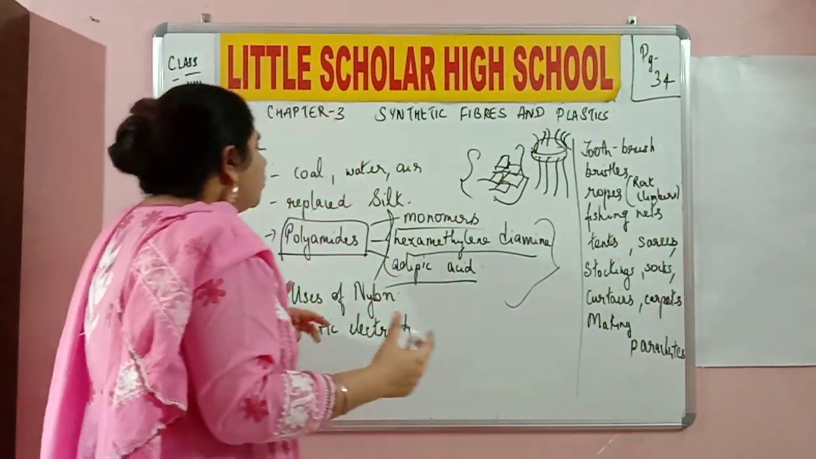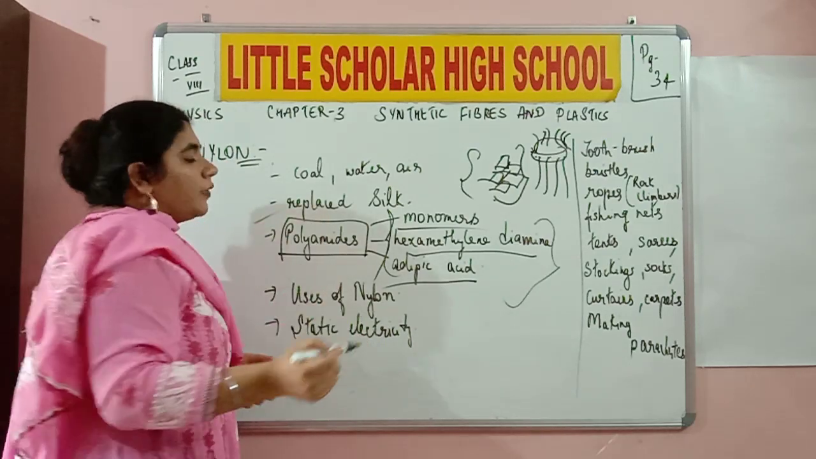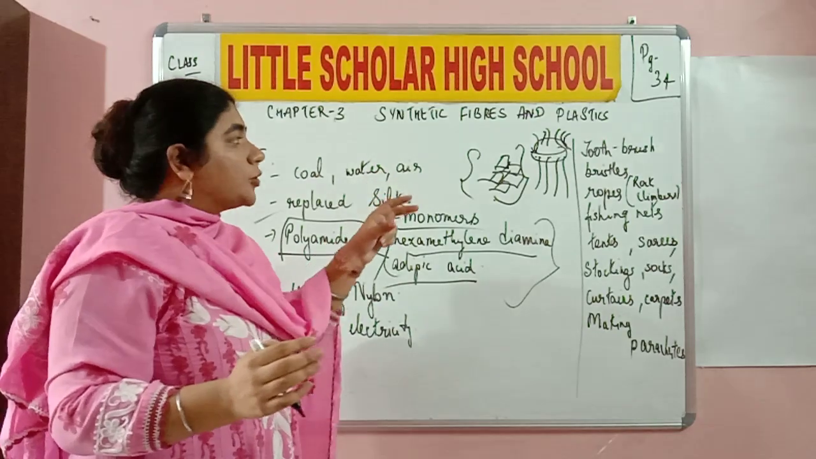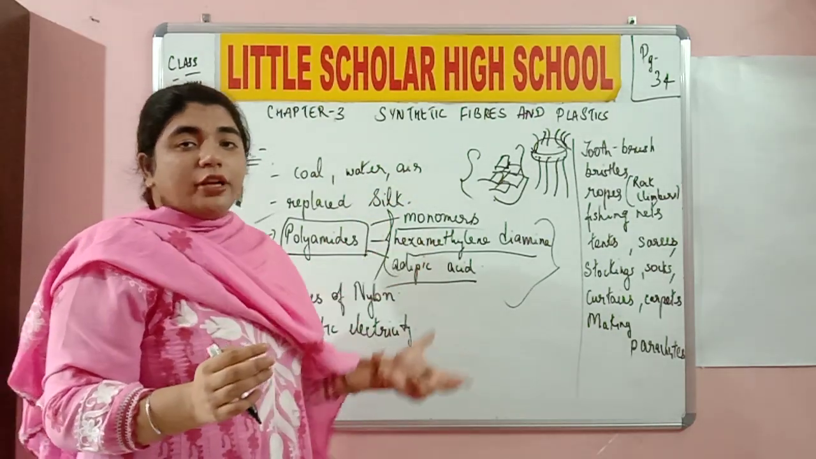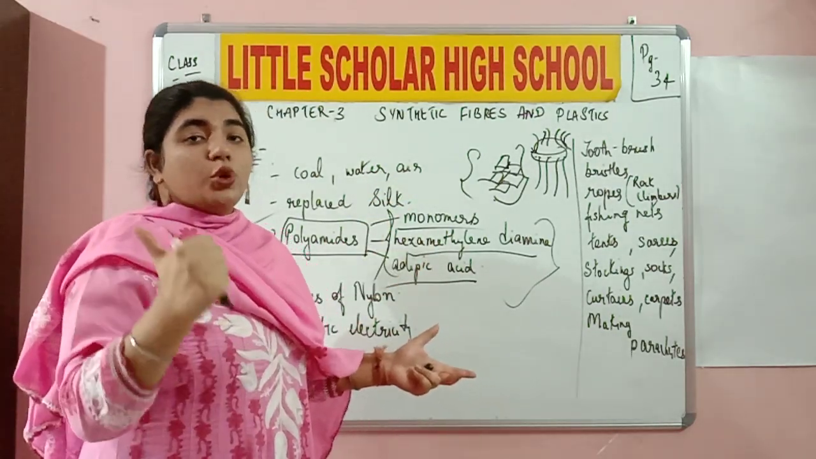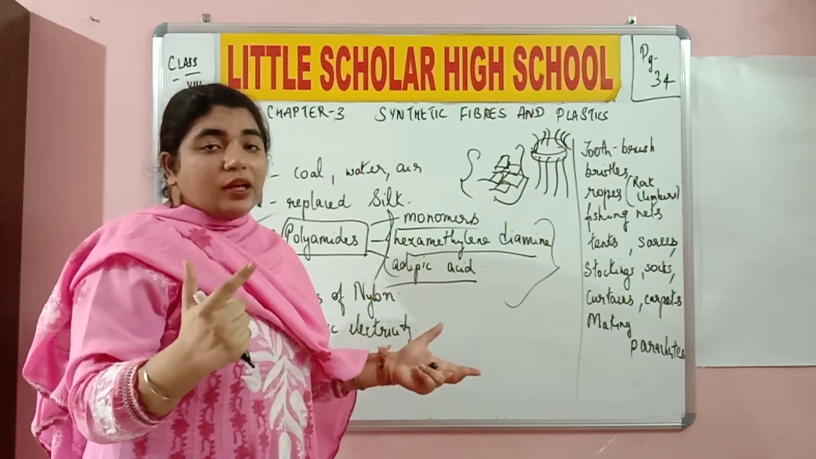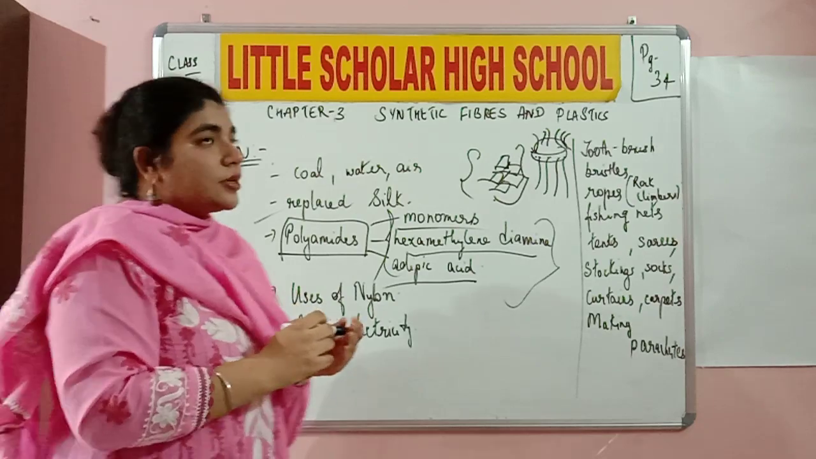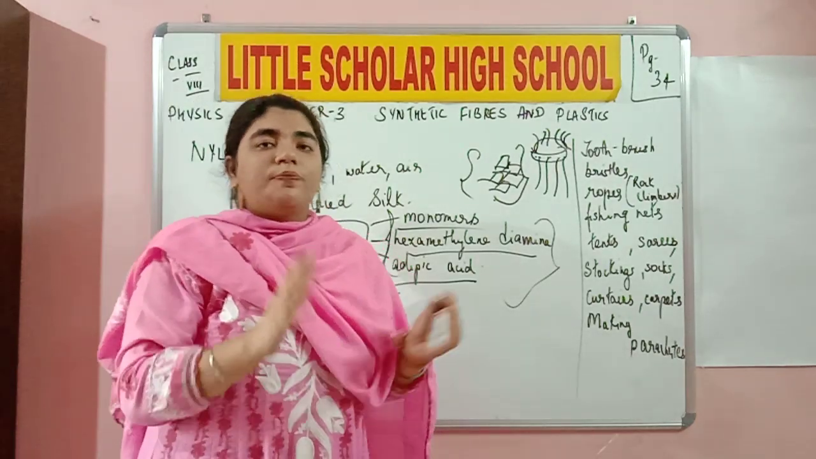Okay, so something very important to understand over here is that the solid chips are made up of polyamides. And what are the polyamides we are discussing over here? They are monomers, they are hexamethylene diamine, and there is adipic acid. Okay, now we need to discuss some uses of nylon and some pros and some cons.